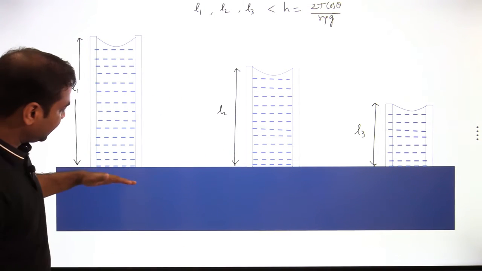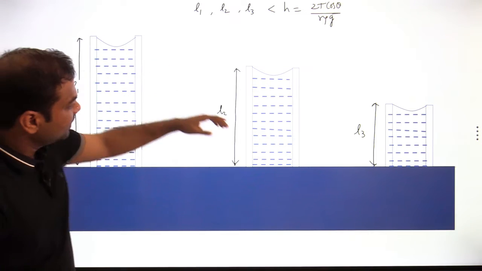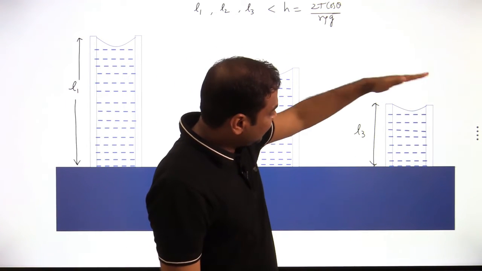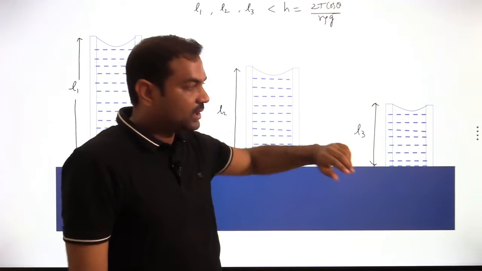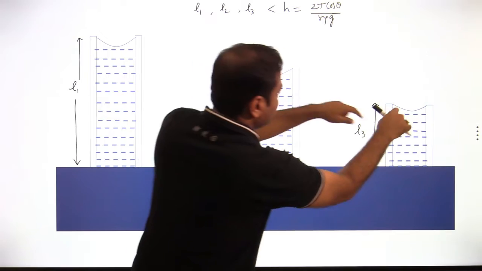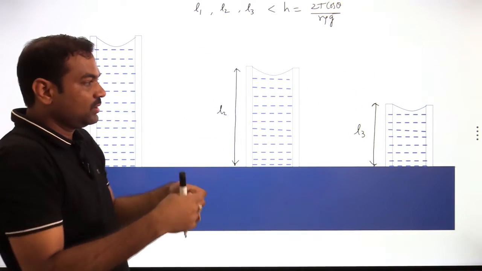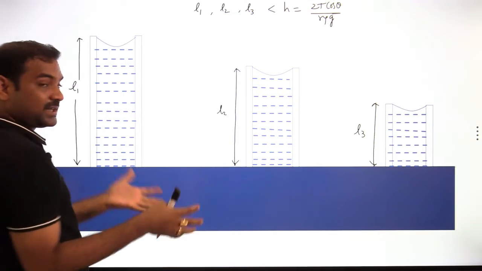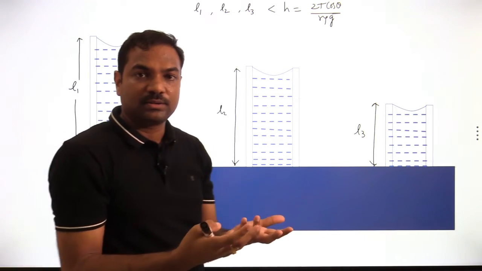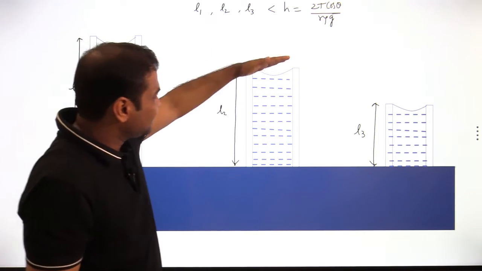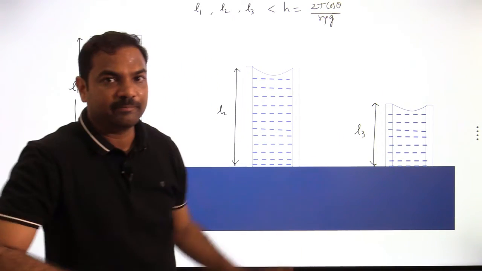Under that condition, what will happen? The liquid will rise to the top. Here also the liquid will rise to the top. So everywhere the liquid will rise to the top, and there it will settle. Don't think that it will spill out. It cannot spill out. Why? Because there is no additional surface tension force to pull it up. As there is no additional force to pull it up, the liquid cannot rise above that level. So it will reach the top and settle.